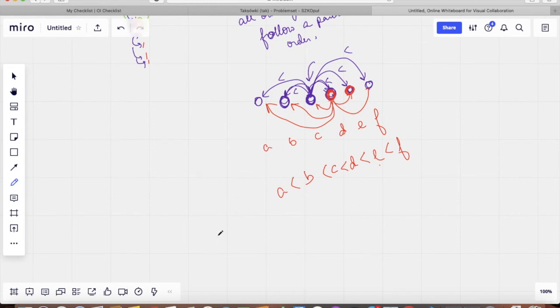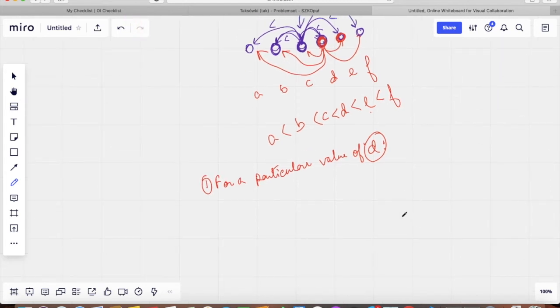So just to reiterate, for a particular value of D, we can know whether it satisfies the ranking or not by checking whether every adjacent pair is in the correct relative order or not. Now this might not make sense, because if we are already given the value of D, then we could have just computed the value at every step and then we could have just compared, right? Why the additional trouble? Here's why.